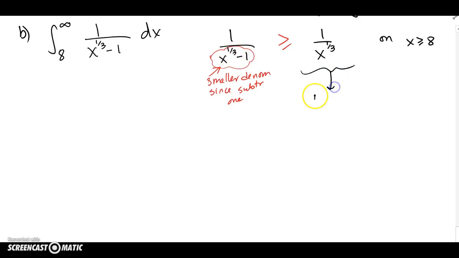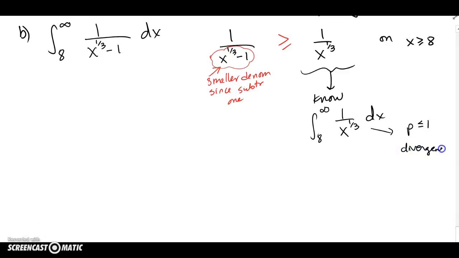And we also know that this looks like one of those p-test business integrals, and we always looked at them from 1 to infinity, but from 8 to infinity it should still hold from a finite number to infinity. So since this has a p-value less than or equal to 1, it must be divergent. So this simpler one that I made up is divergent, and if the smaller is divergent, the bigger one has to be divergent also by the same analysis as before.